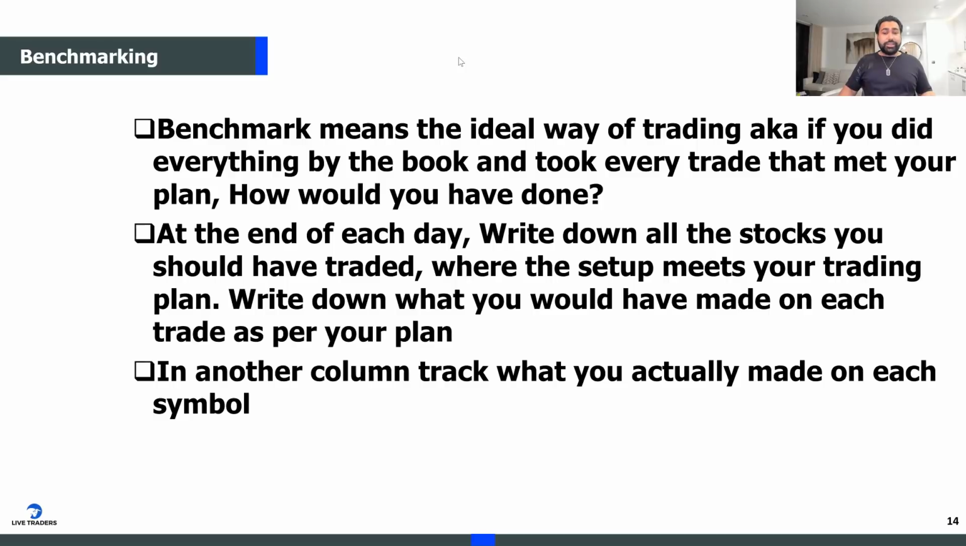Also, if you basically know it as if you did everything by the book and took every single trade that met your trading plan, how would you have done? At the end of each day, write down all the stocks you should have traded, where the setup meets your trading plan. Write down what you should have made on each trade as per your plan. And in another column, write down what you actually did, what you actually end up making.